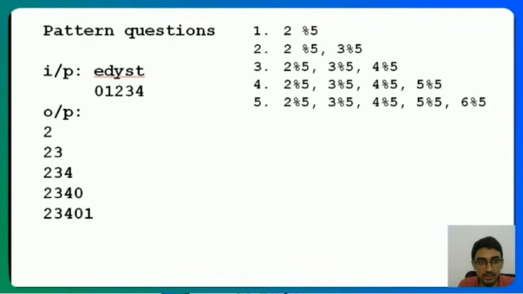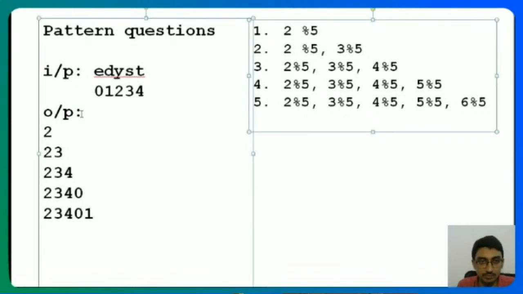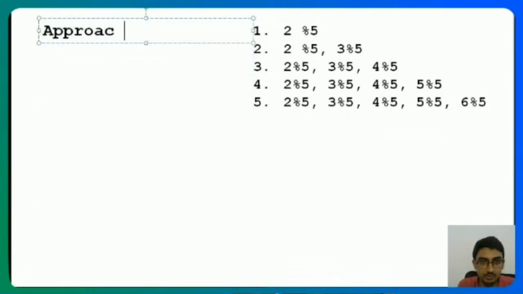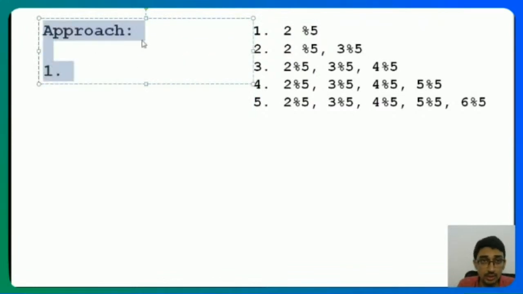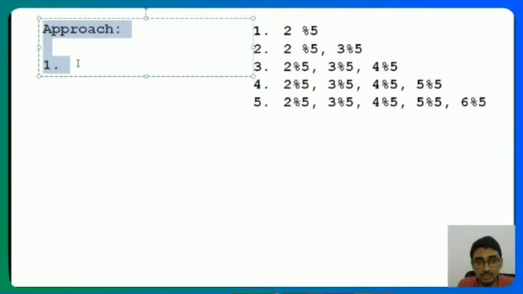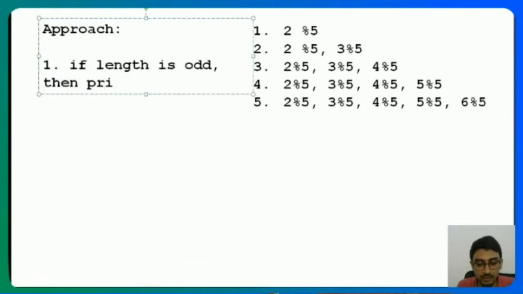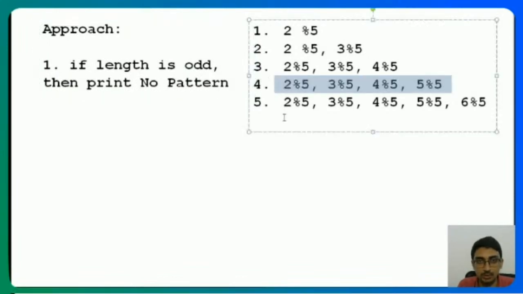Okay, so let me write the pseudocode for this. Approach number one: first things first, if length is odd, then print no pattern, right? So that's the first thing that I'm going to do.